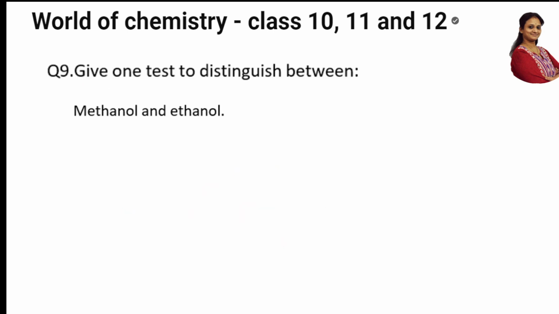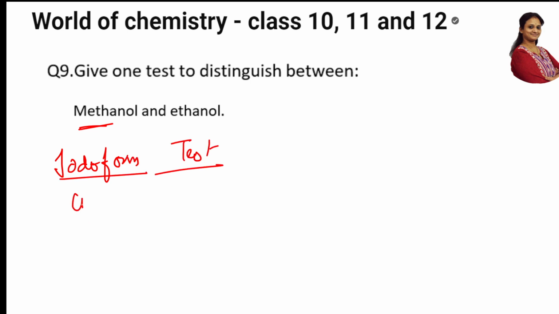That's easy. Do I have one more? One more: give one test to distinguish between methanol and ethanol. Okay, easy. Simple question, students. Remember, ethanol gives the iodoform test. So one test which can differentiate is the iodoform test for methyl ketones or ethanol.